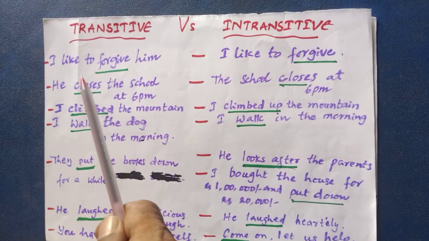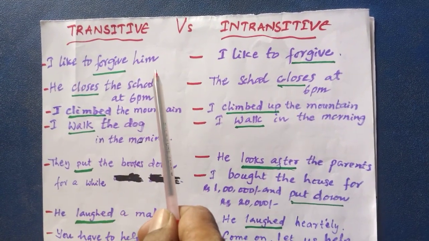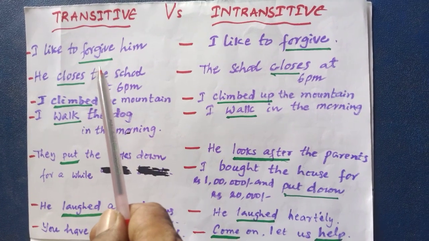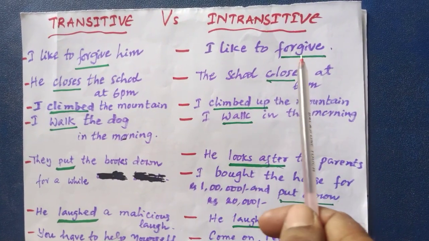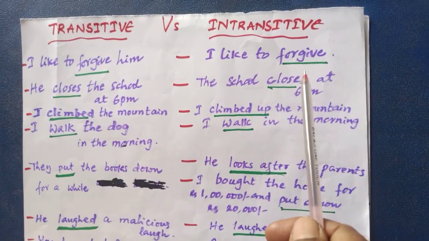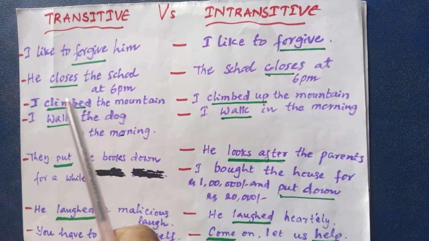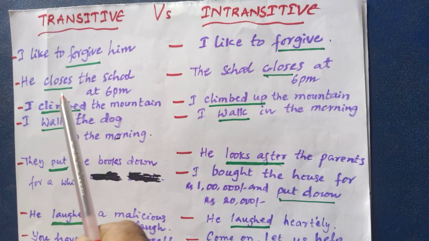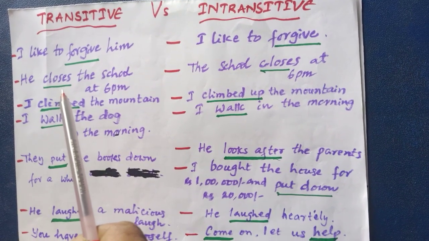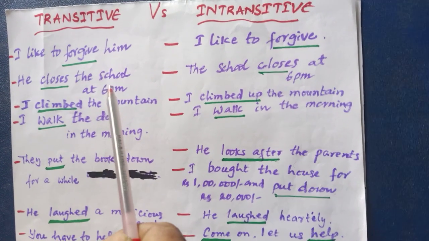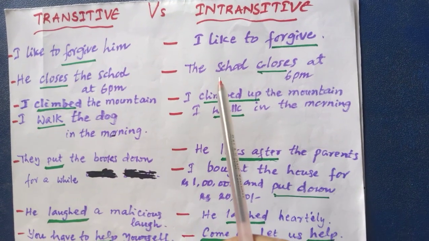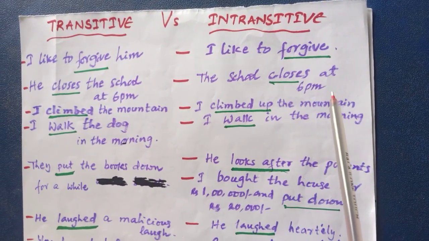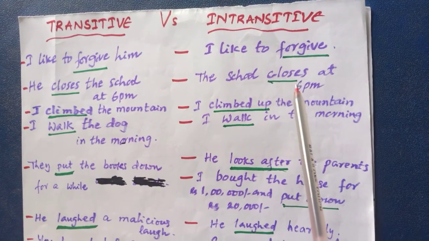Here are some more examples. I like to forgive him. Him is the direct object. So forgive is the transitive verb. I like to forgive. There is no direct object. So it is intransitive. He closes the school at 6 p.m. Here closes is the transitive verb because the school is the direct object. The school closes at 6 p.m. Here there is no direct object. So it is called intransitive verbs.